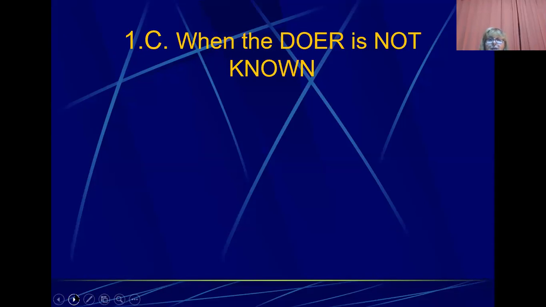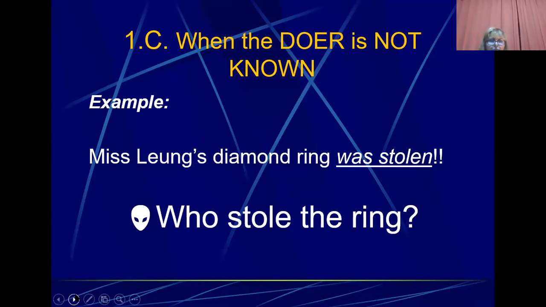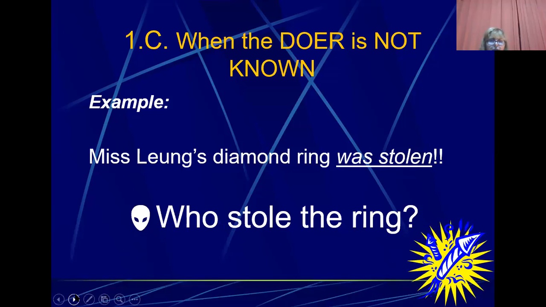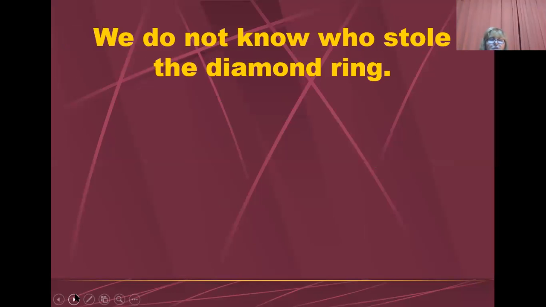When the doer is not known. Example. Miss Loan's diamond ring was stolen. Who stole the ring? We do not know who stole the diamond ring.